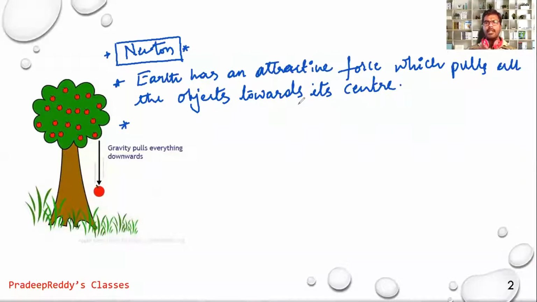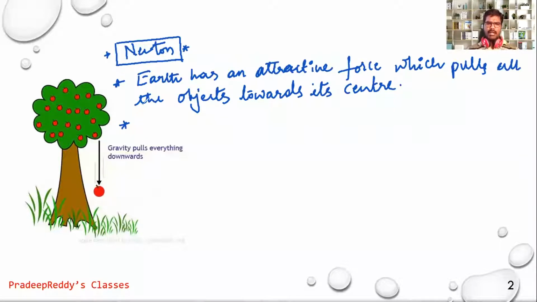Later he unified that not only earth, all masses, there is an interactive force between two masses, and he named that force as gravitational force.